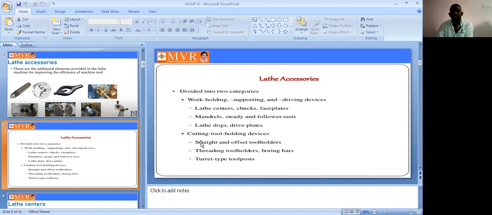Next are the cutting tool holding devices. A device which holds the cutting tool we call a tool holding device. The tool holding devices are straight and offset tool holders, threading tool holders, boring bars, turret, and tool post. In tool post we have three types of categories. These are the classifications of tool holding devices. We will discuss the first one, tool holders.